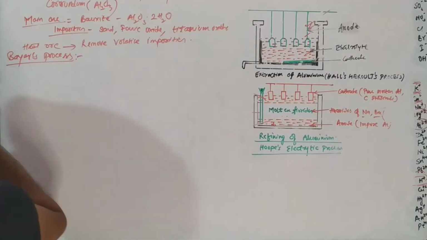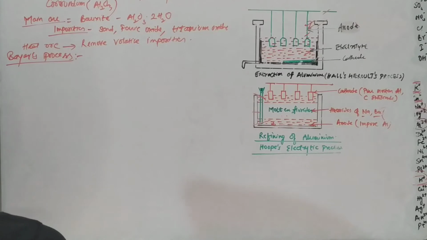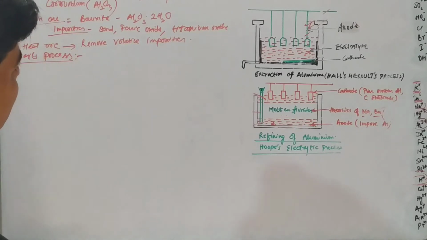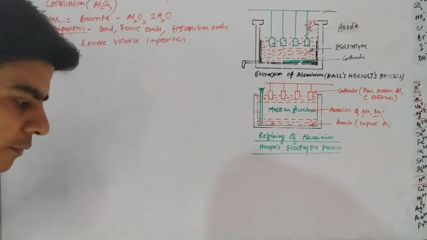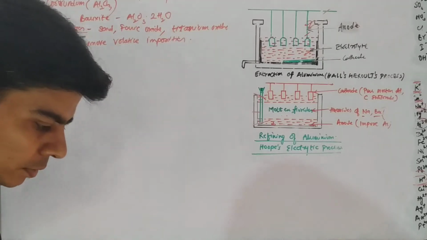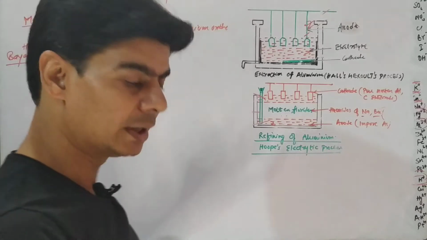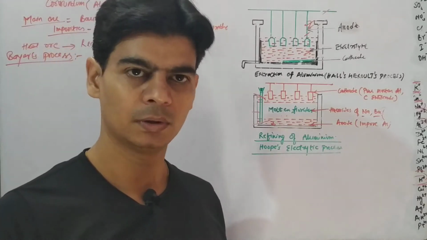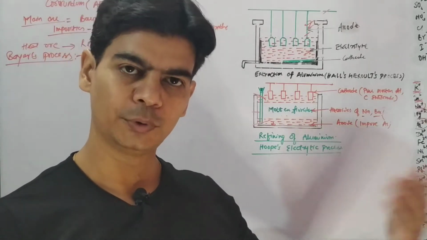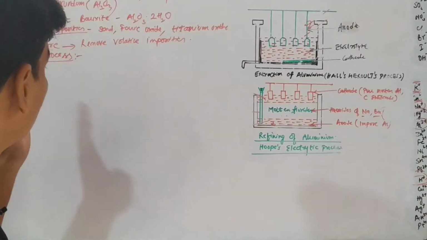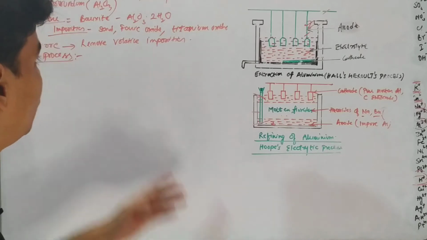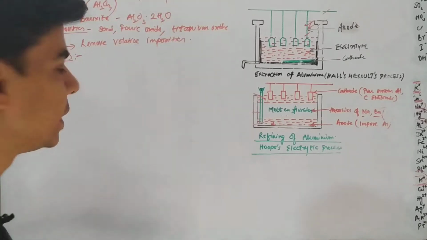This ore, which is bauxite, contains 60% of alumina, and we need to separate alumina from bauxite so that we can further purify it to get pure alumina. So the main idea of Baeyer's process is to obtain alumina from bauxite.